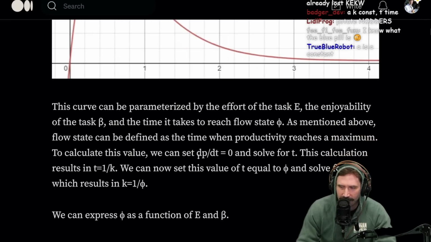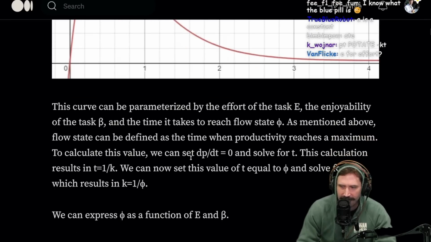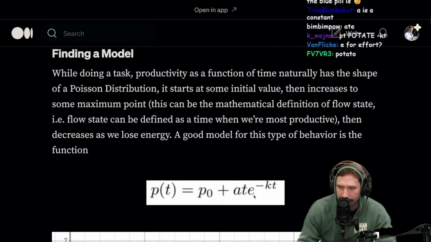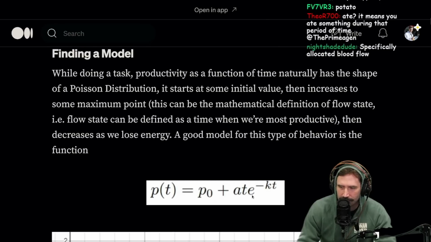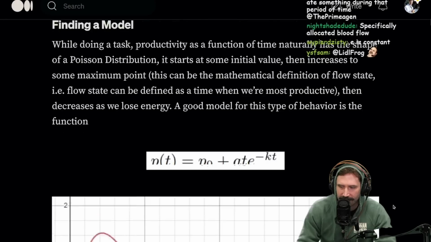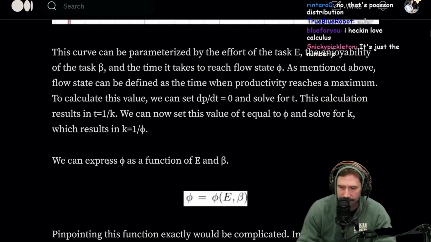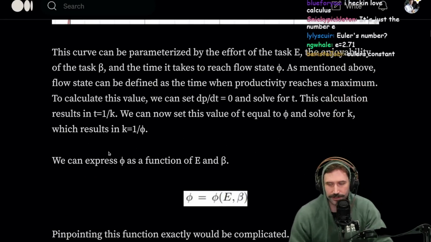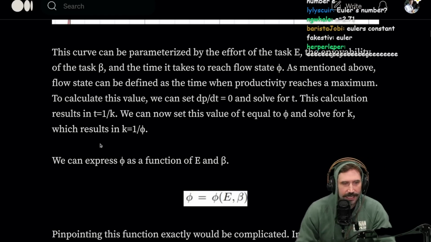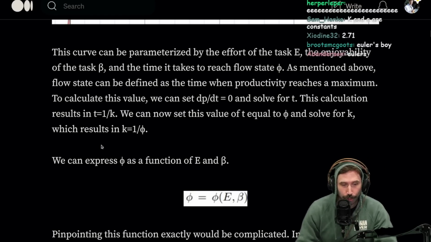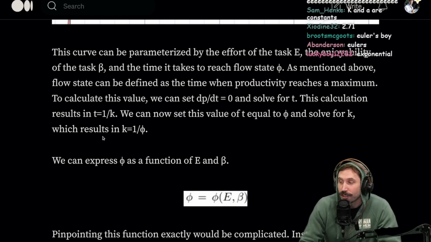A and k are constants. t is time. Well, what about e? Is e effort, or is e the natural, that delicious natural number 2.7 something? You know what I'm talking about? Euler's number. Euler's constant. Bro, I thought it was Euler.